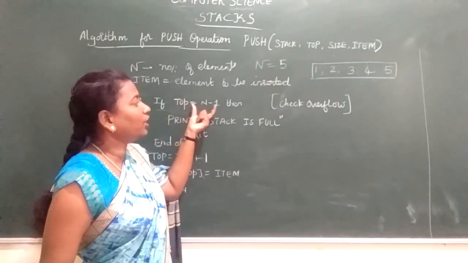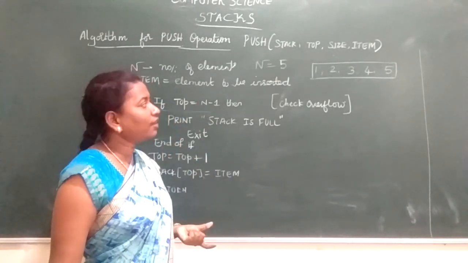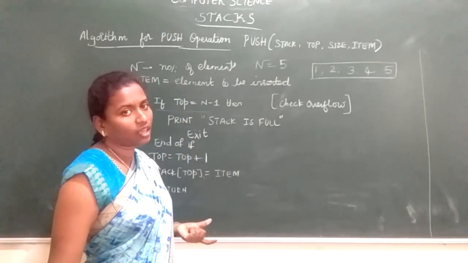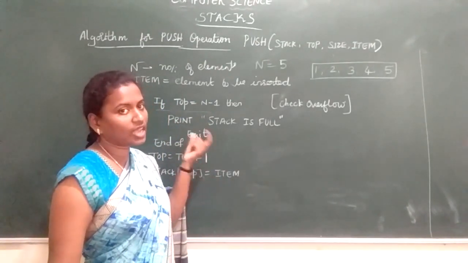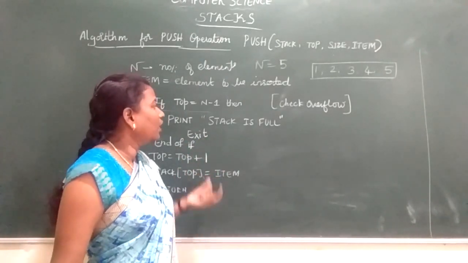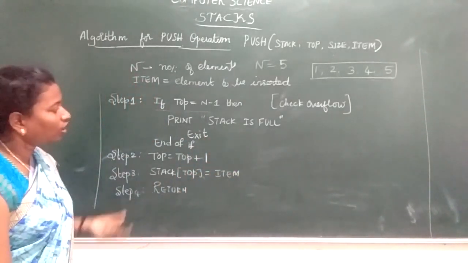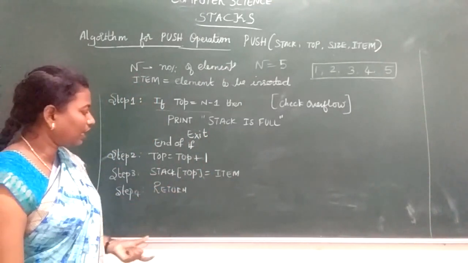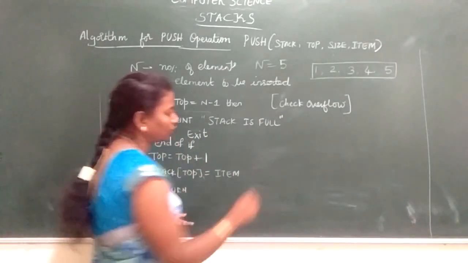Now top is equal to n minus 1. What is n? 5. 5 minus 1, that is 4. Why? Because here again we will start inserting from 0. So top will become n minus 1. Then print stack is full, or otherwise you have to insert the element into the stack. Now let me trace this algorithm.